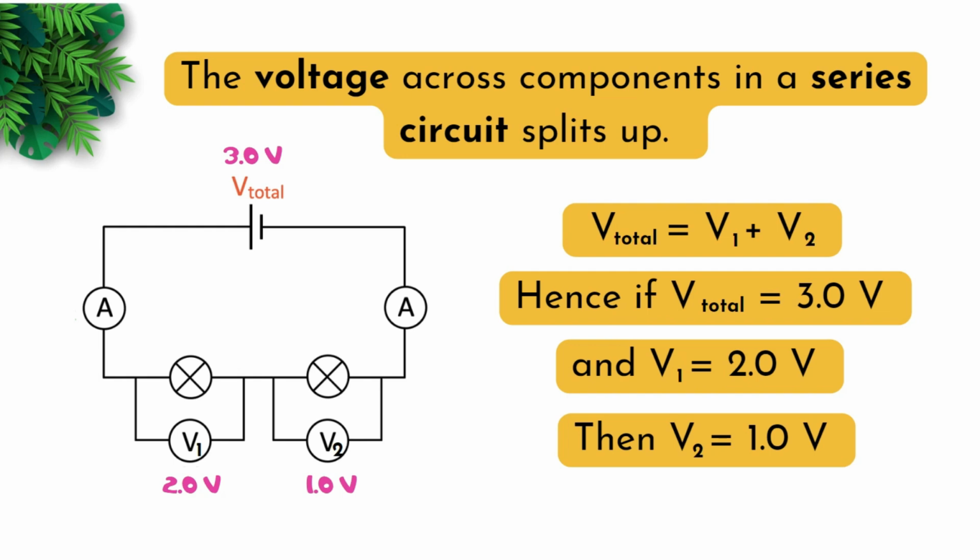The voltage across components in a series circuit splits up, where V total will be equal to V1 plus V2 in this case. Hence, if V total is equal to 3 volts and V1 is equal to 2 volts, then V2 will be equal to 1 volt.